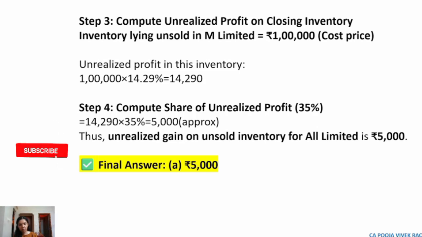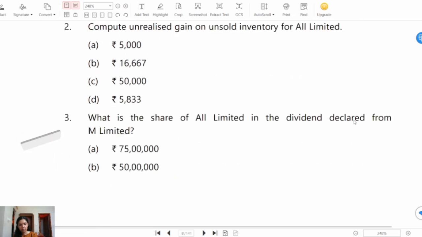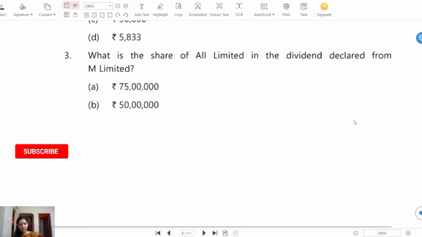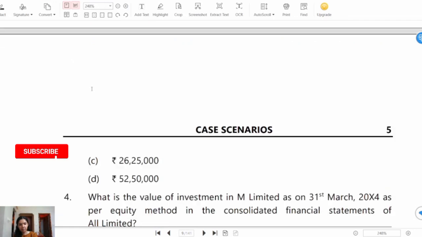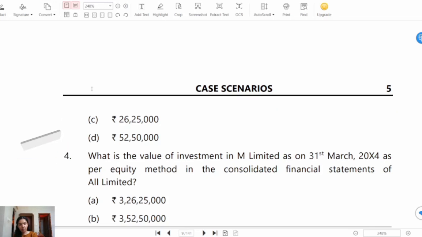Now, we will see the next question. Question number 3. What is the share of All Limited in the dividend declared from M Limited? Option A, rupees 75 lakhs. Option B, rupees 50 lakhs. Option C, rupees 26 lakh 25,000. Or option D, rupees 52 lakhs 50,000.